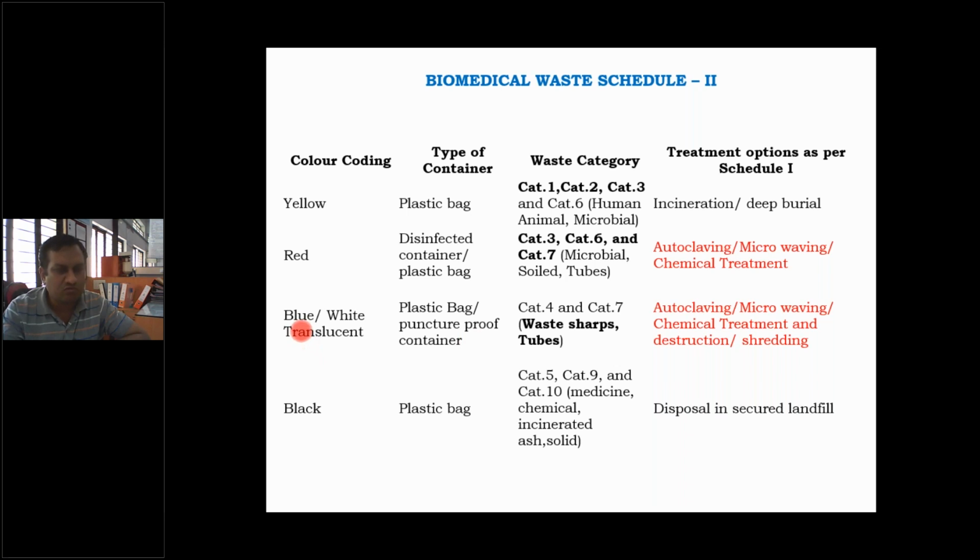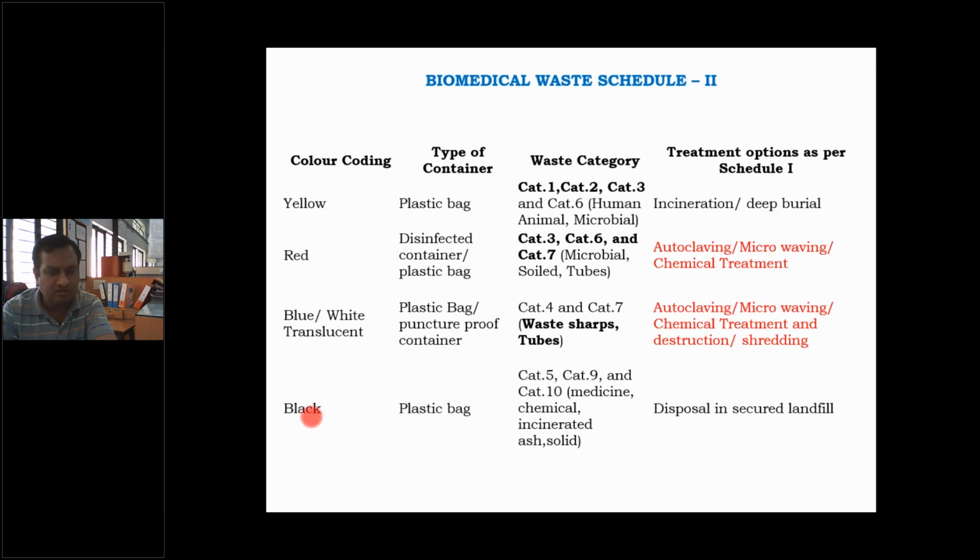Now if the blue color is used for that container, then you can understand category number 4 and 7 waste is there. That is waste sharps and tubes contained in that container, through plastic bags or puncture proof container, right? The treatment is already discussed.